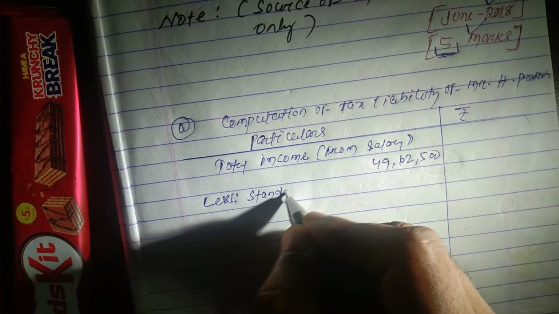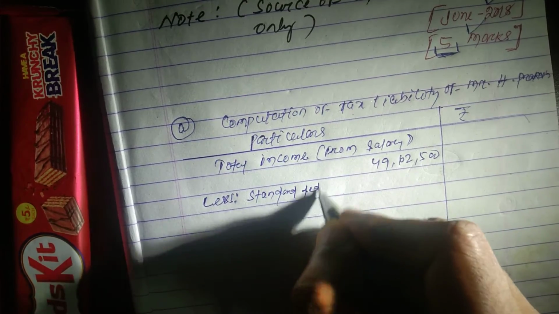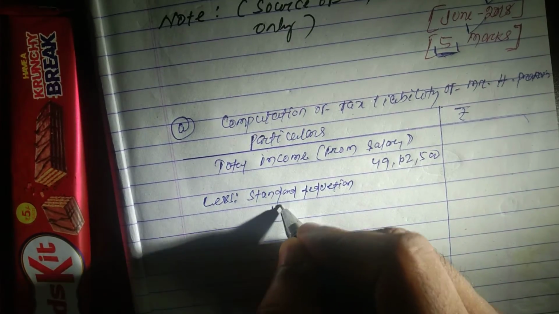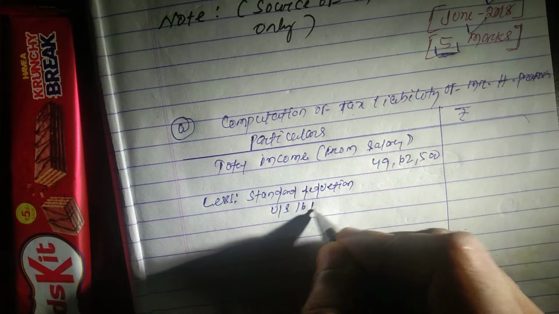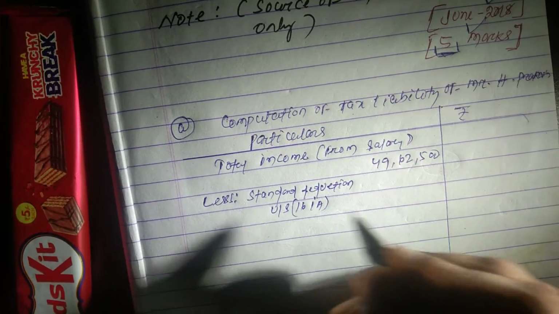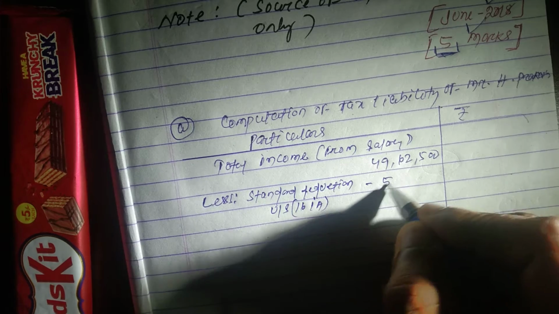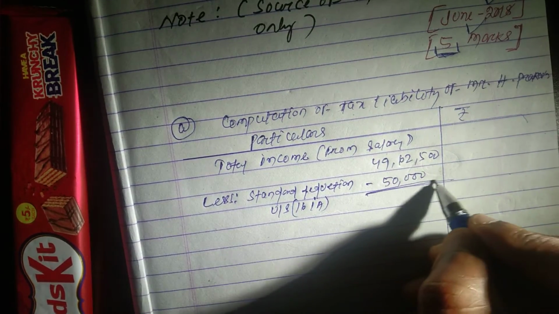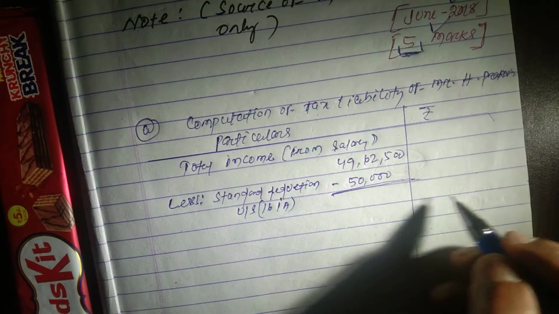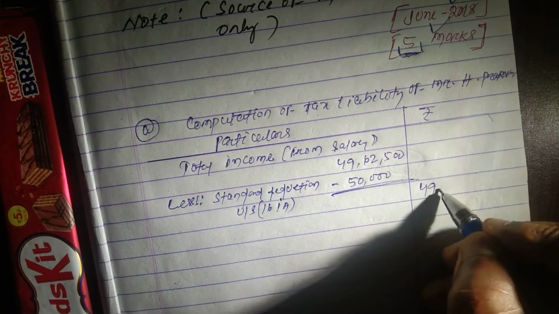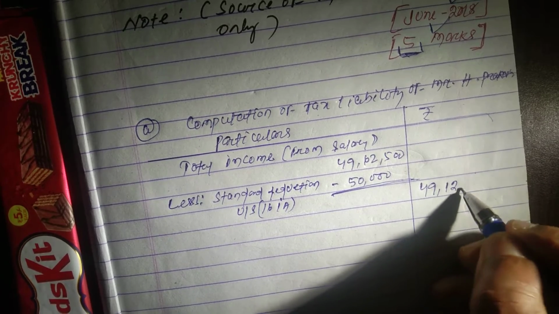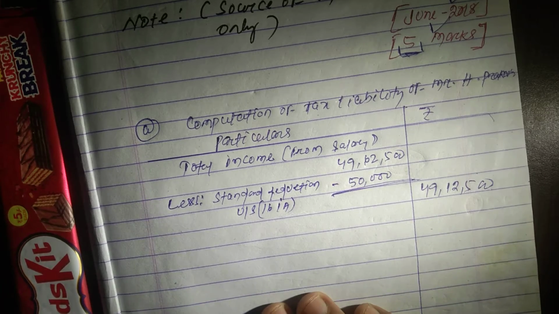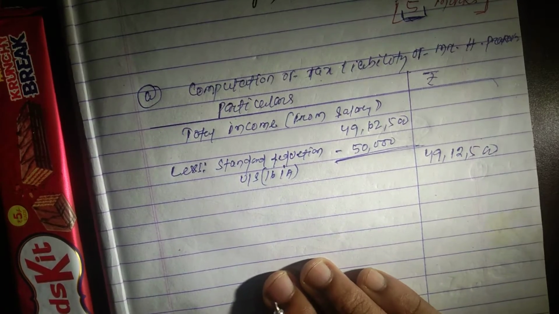Okay, now as we know, we have to deduct the standard deduction under section 16(ia), that is 50,000. Now the remaining will be 49,12,500. Clear? 49,12,500.